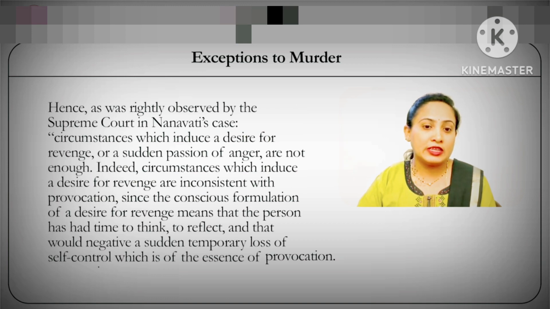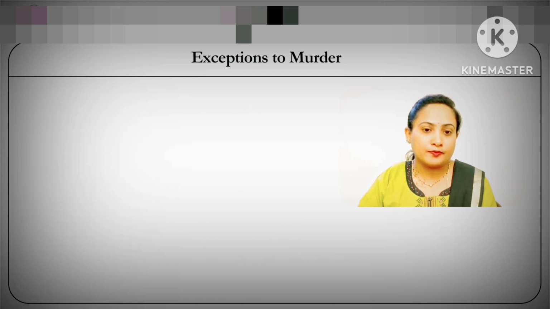Now, the Supreme Court in the Nanavati case further clarifies that circumstances which induce a desire for revenge or a sudden passion of anger are not enough to come under this ground of exception. Indeed, circumstances which induce a desire for revenge are inconsistent with the provocation ground, since the cautious formulation of the desire for revenge means that the person has had time to think, to reflect, and that would itself negate the very application of this ground of defense, which purely applies in a case of sudden temporary loss of self-control.